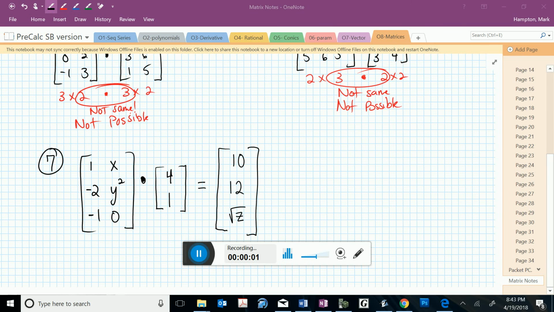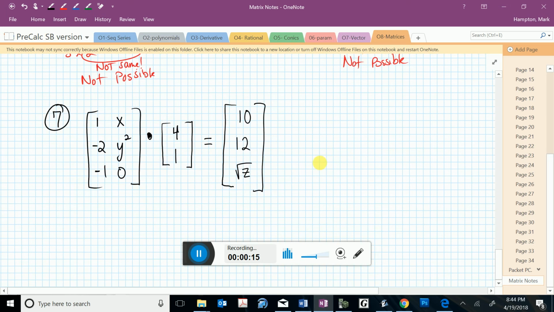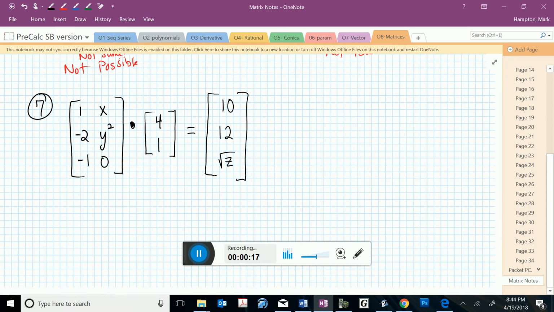Okay, so here we're going to take a look at combining some of these operations together to solve some algebraic type problems, similar to what you could see on the test or on the homework as well. So first up, we're going to take a look at these three matrices and see if they in fact represent a legal problem.